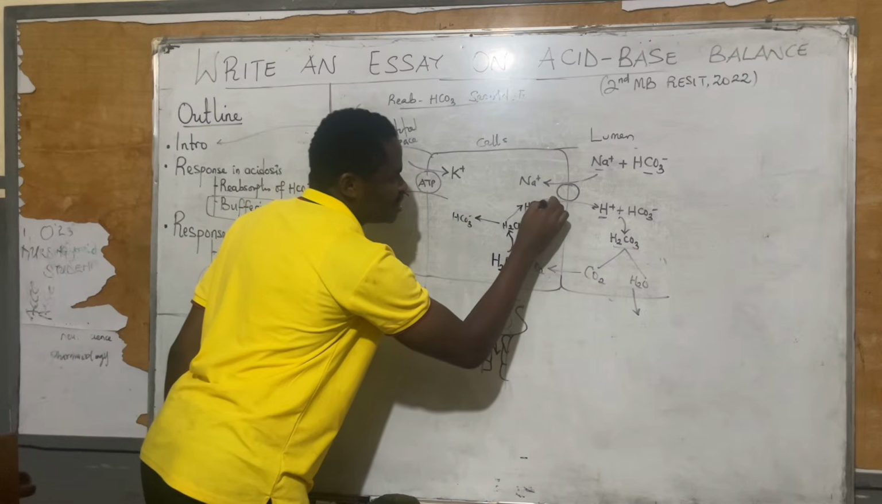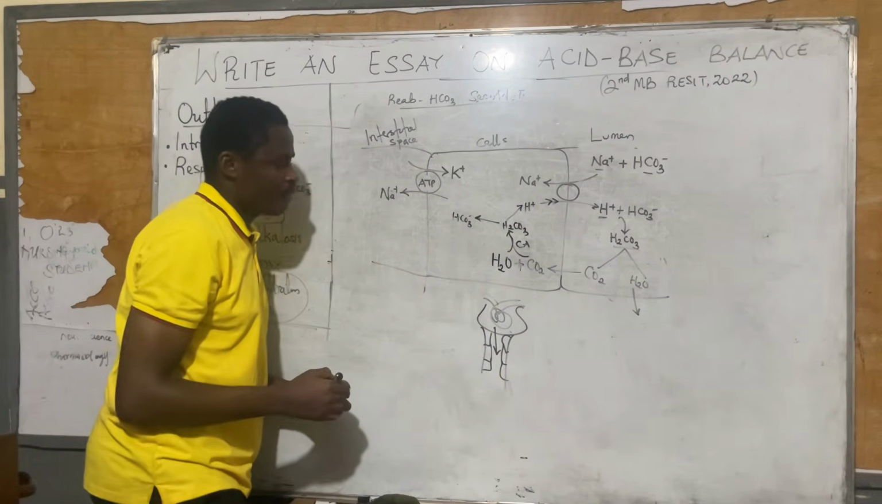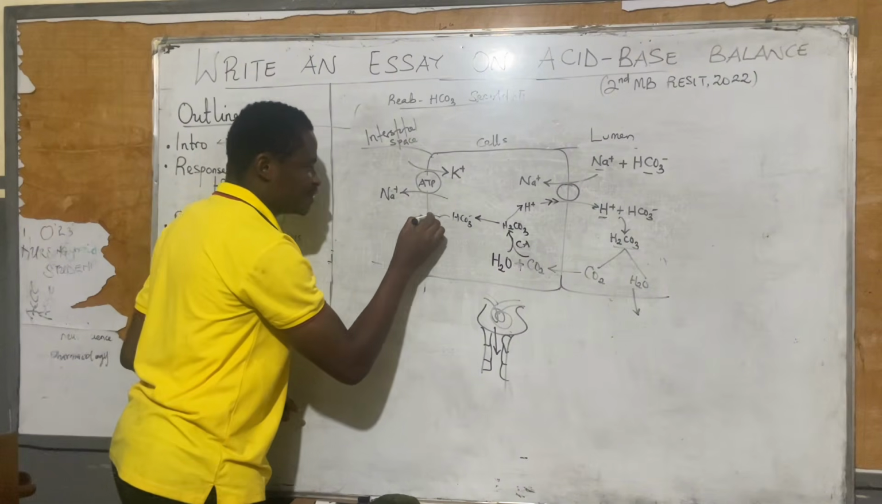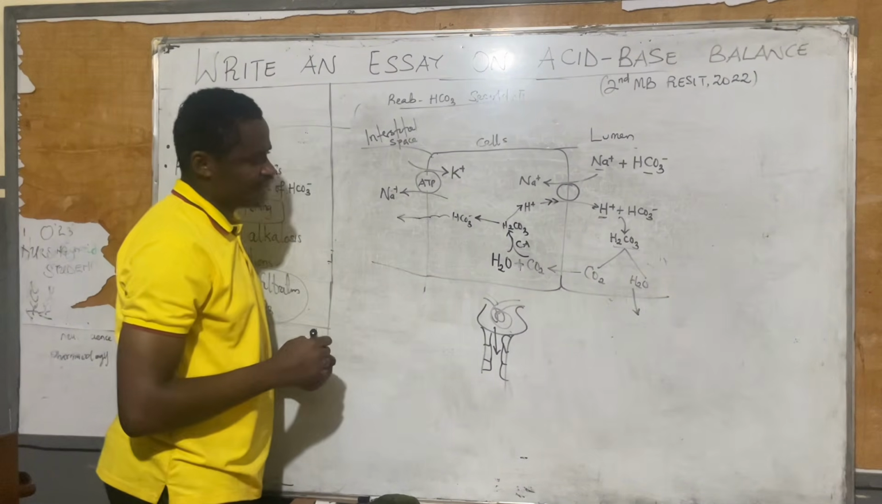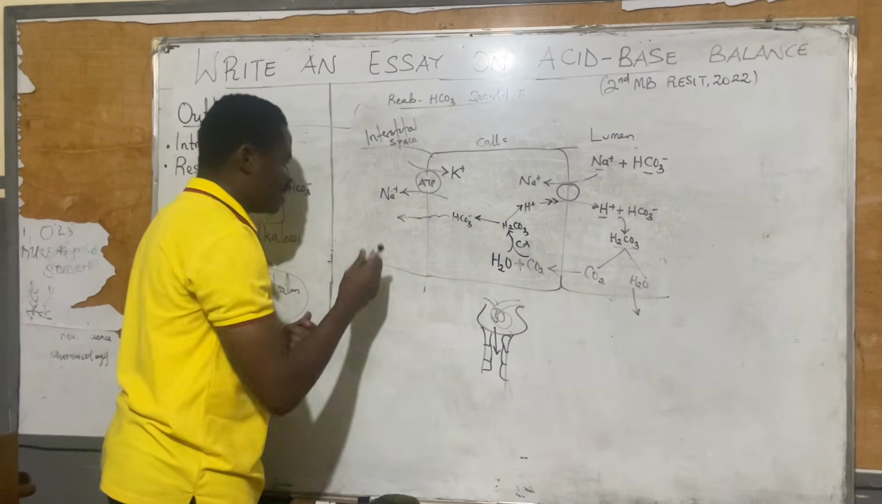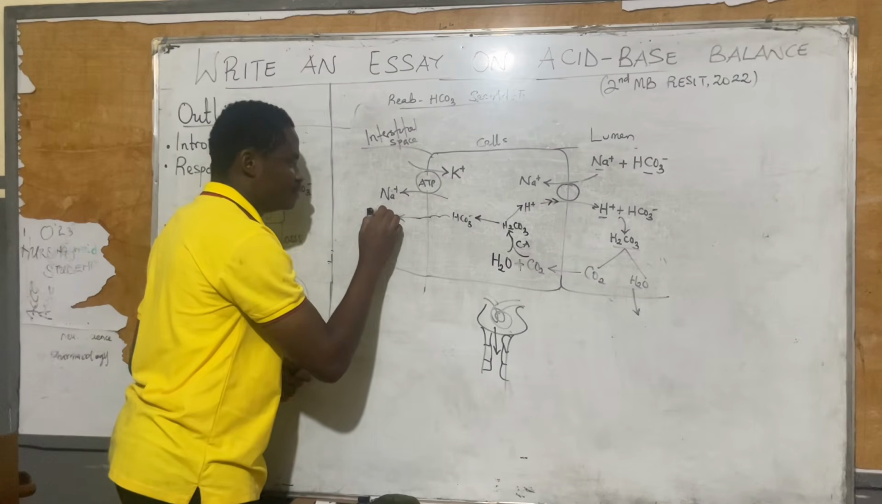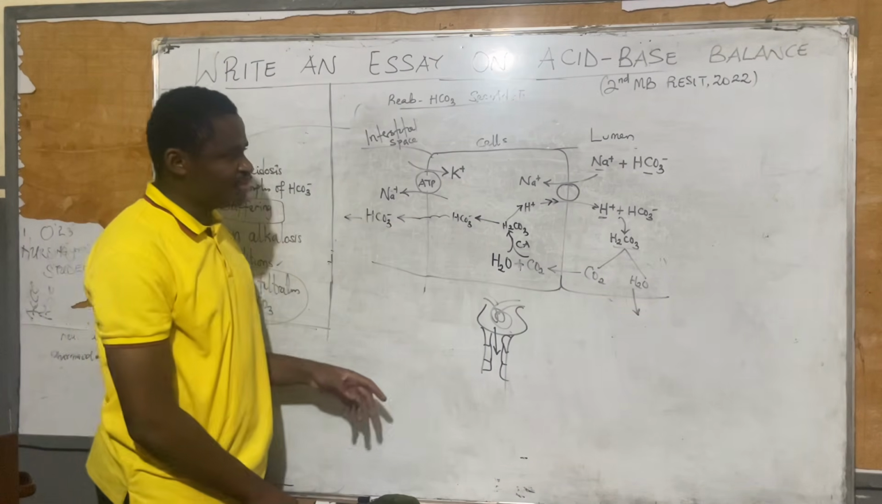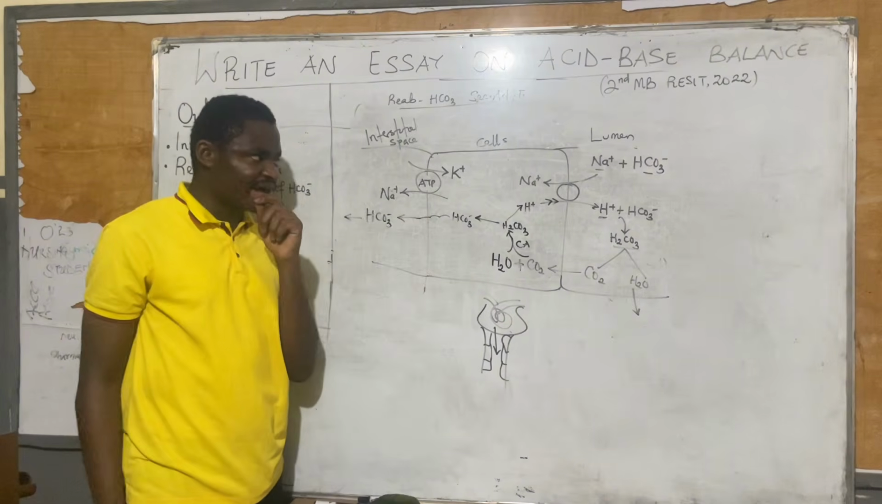This H plus will still go out again like this. So that's something I want you to note. Then this can also go out here, can diffuse out. So if you see here, we have now entered here and then it is now reabsorbed. So your explanation should be basically what you are seeing from this diagram.